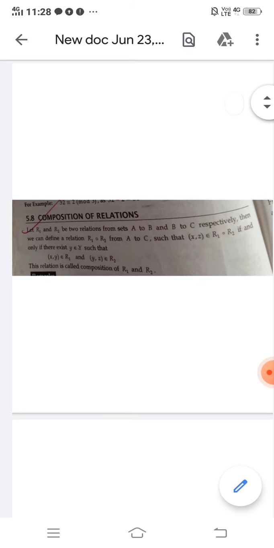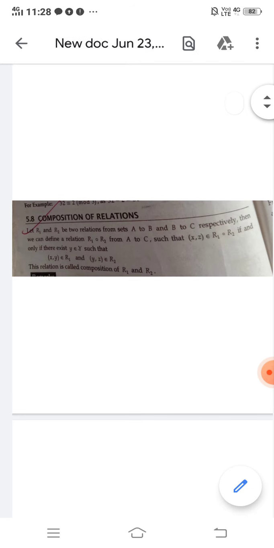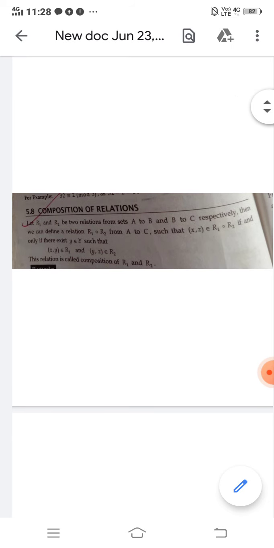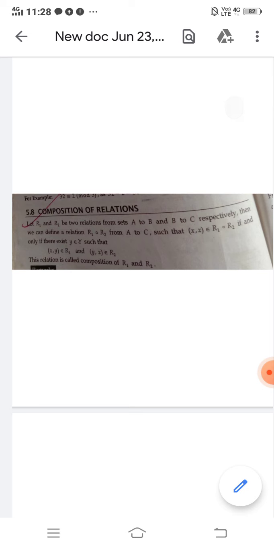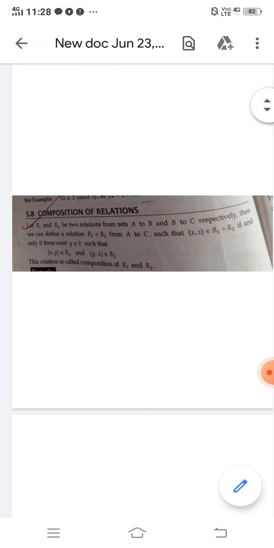Or also in the exam, the examiner can ask relation composition with the sign given here, the symbol of R1 composition R2. So you can recognize composition with this sign, or if a power is given then simply it is also composition. So here is composition of relations.